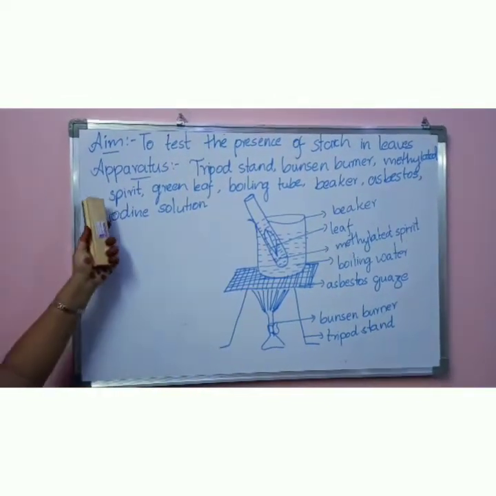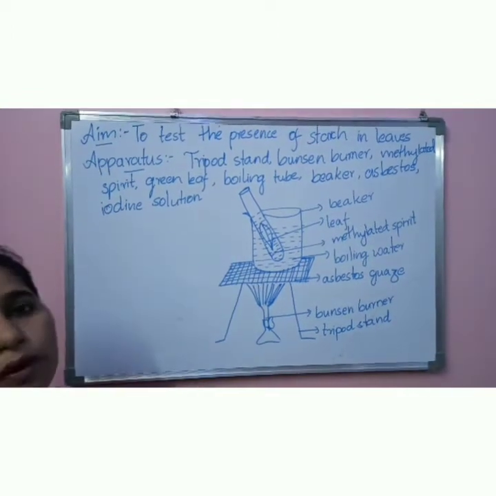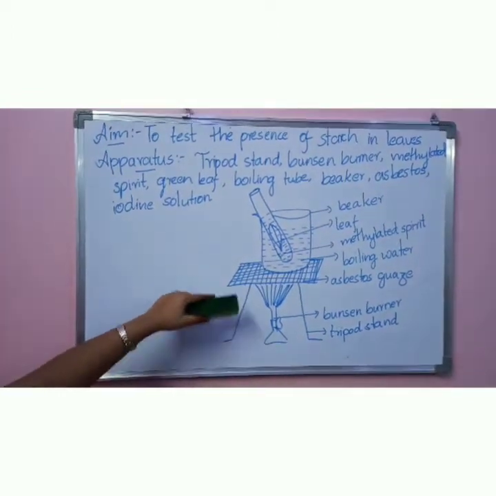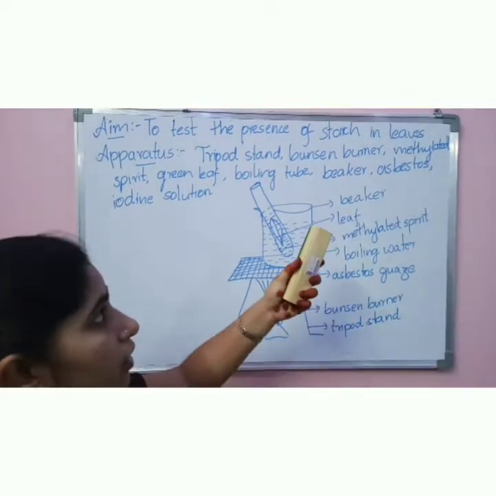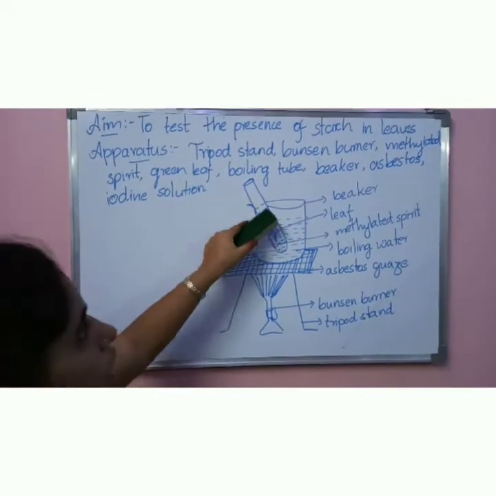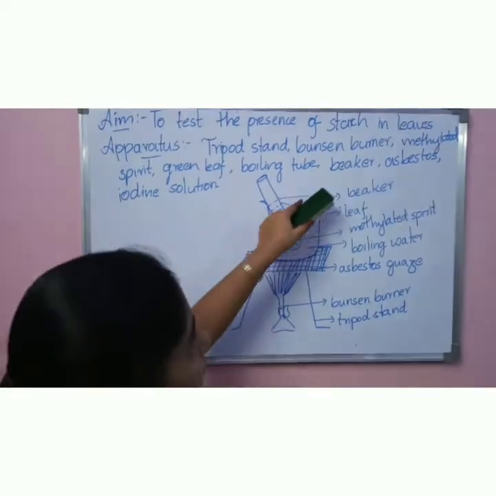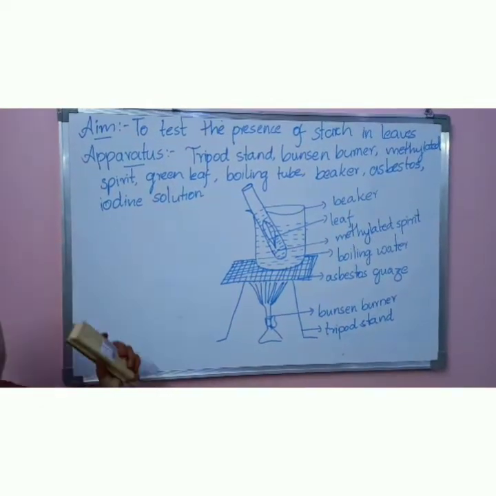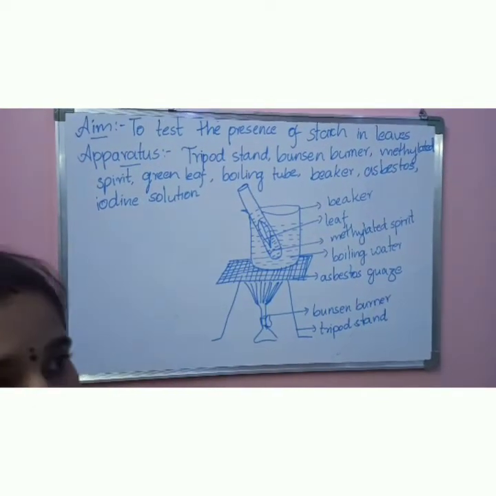Next one is the apparatus. What are the apparatus we require to do this experiment? We require a tripod stand, a Bunsen burner, methylated spirit, a green color leaf, a boiling tube, a beaker, asbestos gauze, and the iodine solution. Okay, here is how to do the experiment.